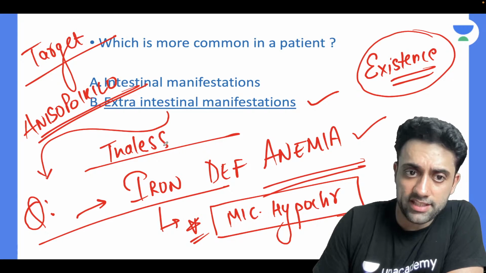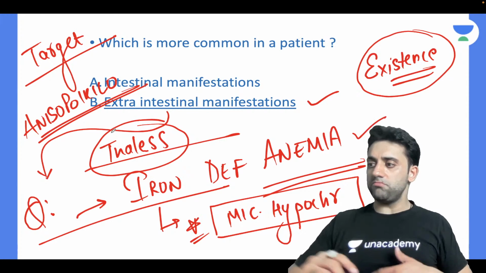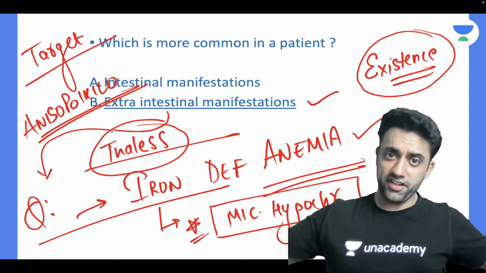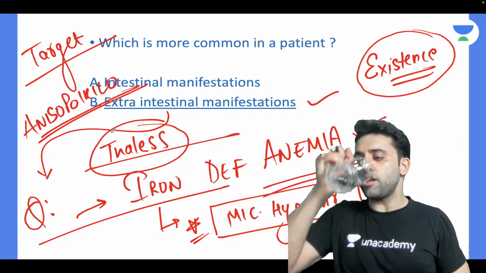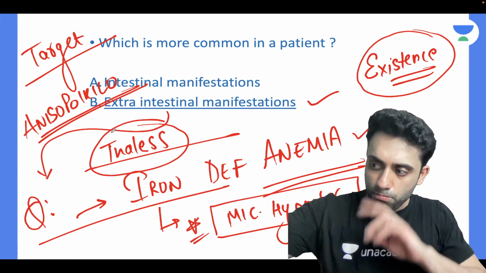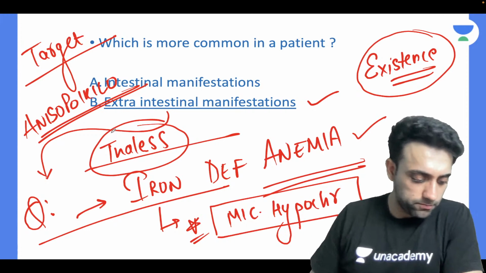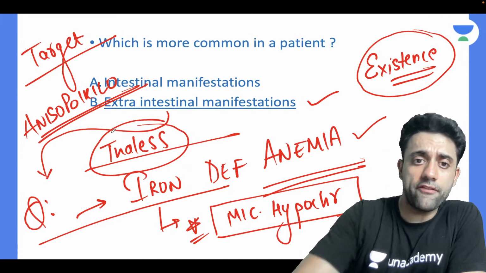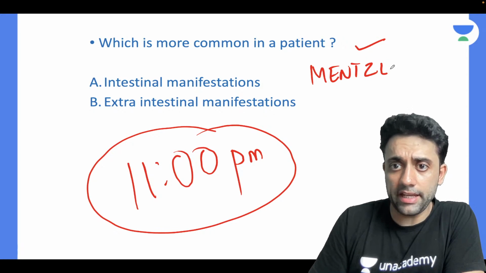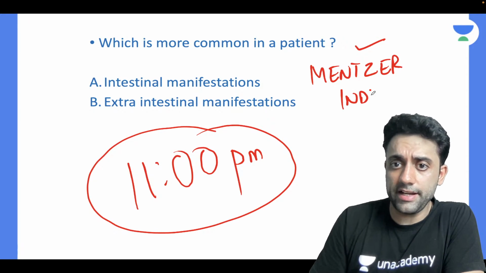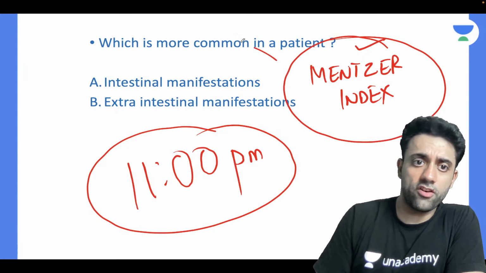One more thing, and here only let me ask you back to back: how do you differentiate iron deficiency anemia from thalassemia? Who will tell me? Let me ask you a fully integrated question. How do you differentiate iron deficiency anemia from thalassemia? True. The best answer is, have you heard of Mentzer index? Exactly. What is the formula for Mentzer index? Anyone?